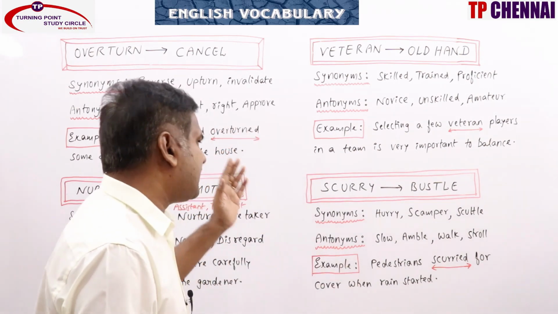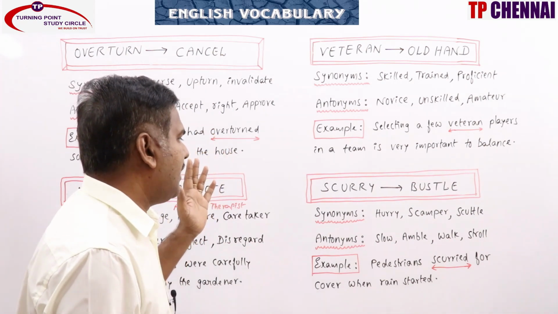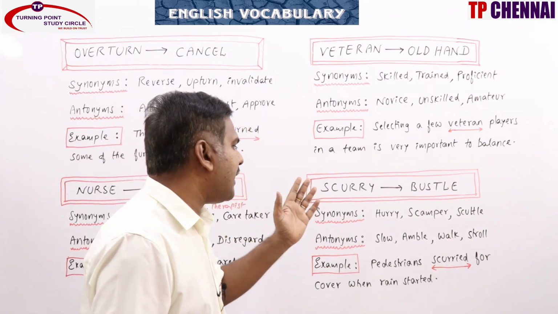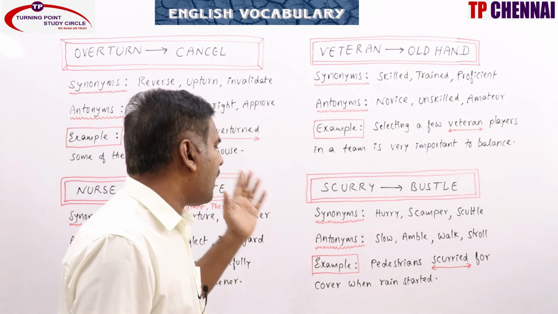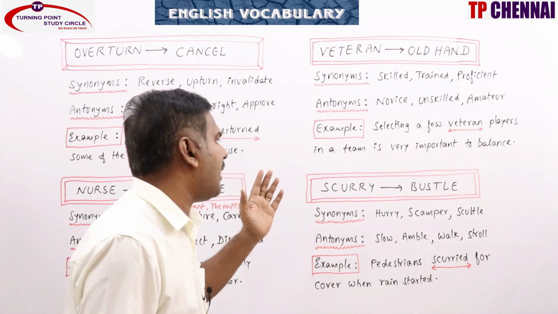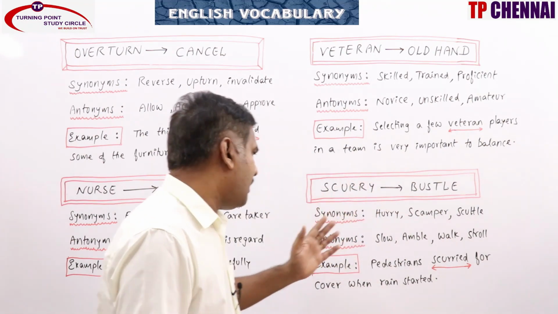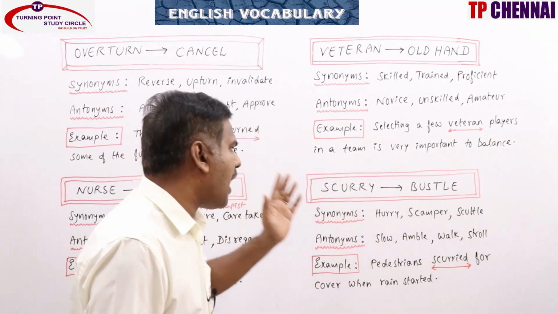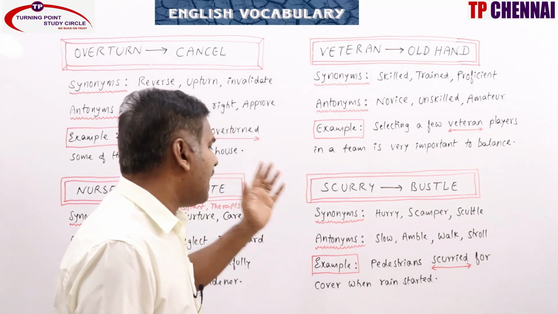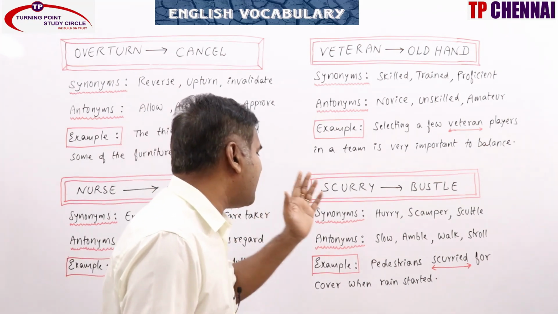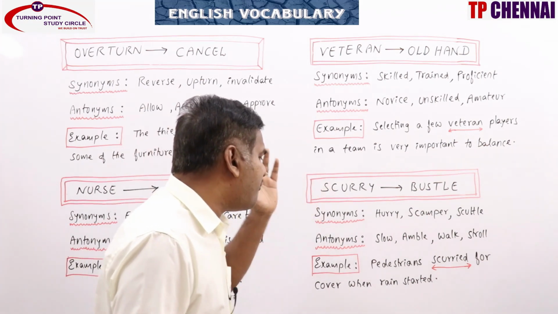Clear? Scurry, bustle. So scurry: to move hurriedly with a smart short step, to hurry to do something or to get something. That is what we call scurry. Synonyms: hurry, scamper, scuttle, rush, run, race, dash, whisk.